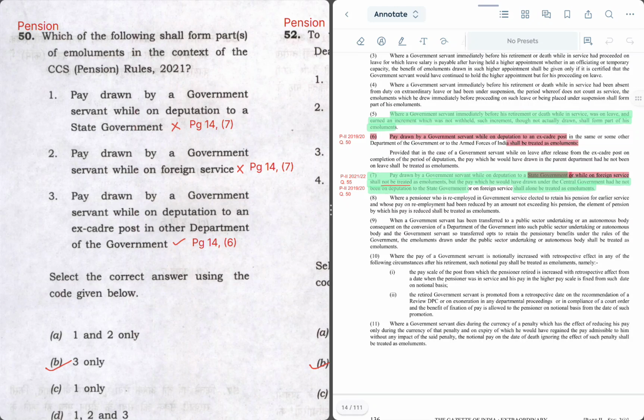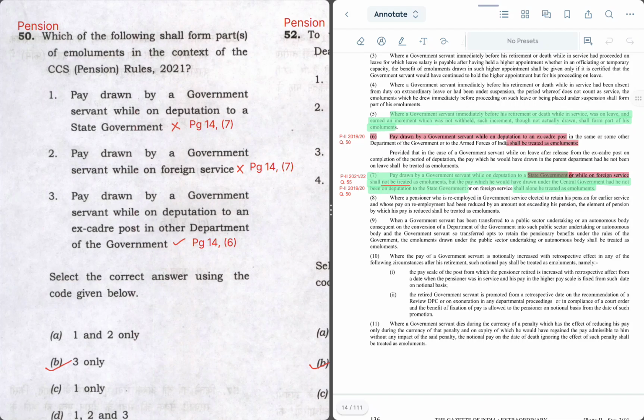So statement 1 of the question says that pay drawn by a government servant while in deputation to a state government. So as per subpara 7 here, it is mentioned that pay drawn by a government servant while on deputation to a state government or while on foreign service shall not be treated as emoluments. Hence, statement 1 is incorrect. Statement 2 says pay drawn by a government servant while on foreign service. So this is given here itself in para 7 along with first option. So this is also incorrect.